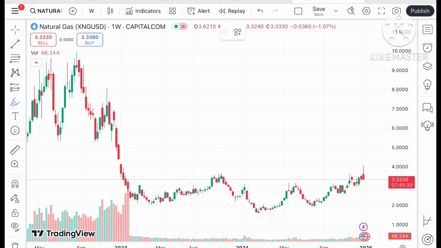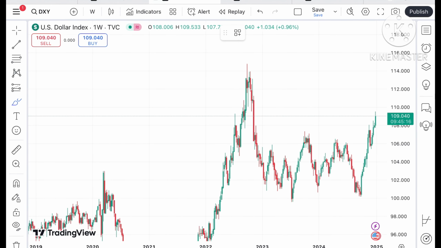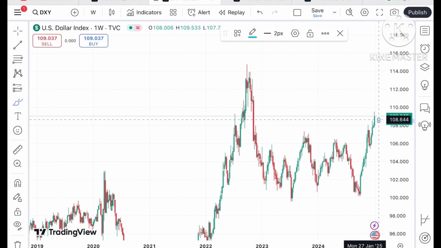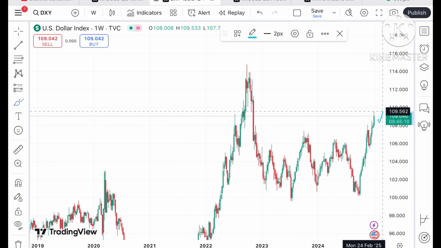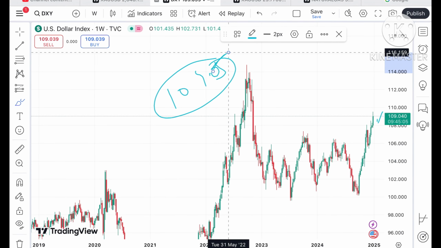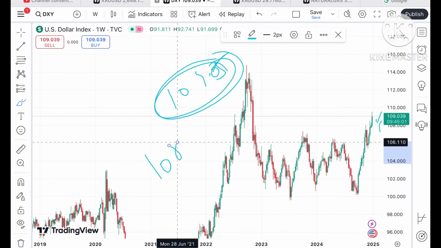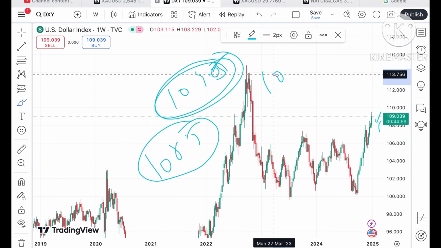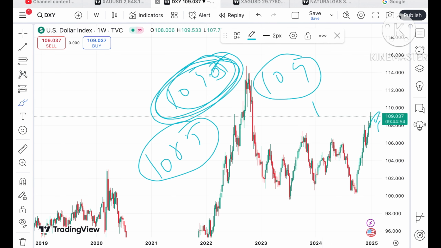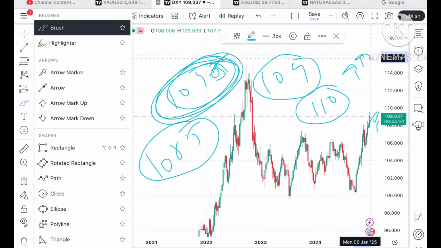If you look at the dollar index, I've clearly explained that if it sustains above a level of 107.5, it can touch a level of 108, then 108.5, and there is a probability of crossing 109 also. It has touched the level of 109.5. Chances can be high that if the price bounces back from the level of 108.5, it can touch a level of 109, and from there it can touch a level of 109.5, cross a level of 110, and then we can see further upside.